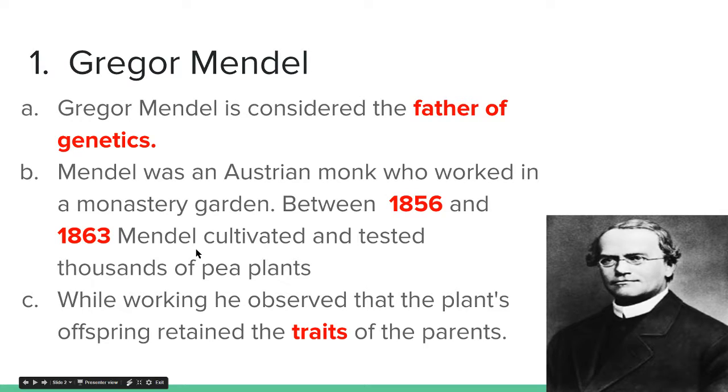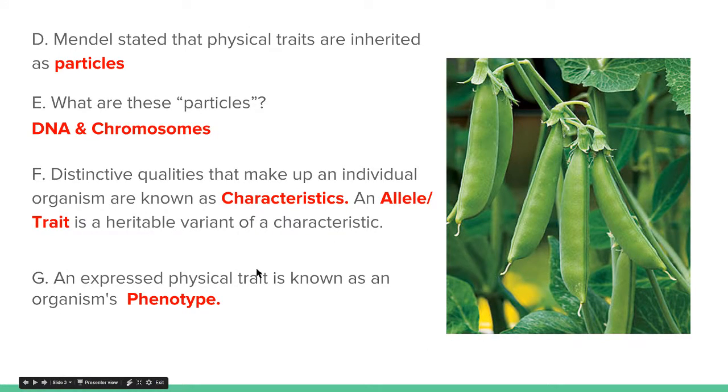He cultivated and tested thousands of pea plants. Now this is pretty interesting because around this time, the Civil War was actually happening here in America. So just kind of putting a date around it, it's kind of cool to think about. So while working, he observed that the plant's offspring retained the traits of the parents. He originally stated that these physical traits are inherited as particles, but we now know these particles are DNA and